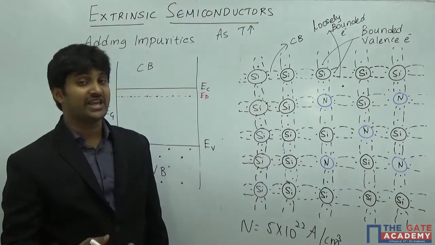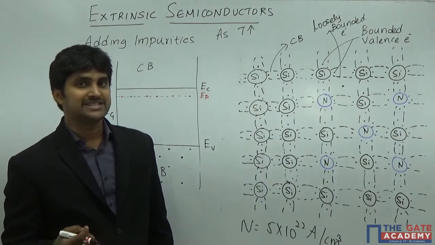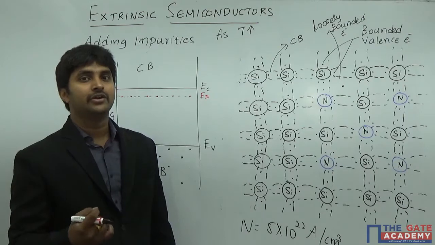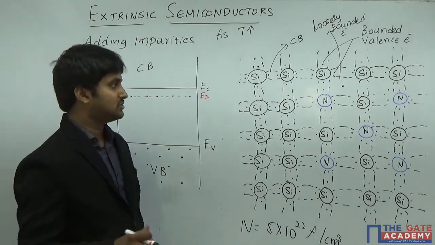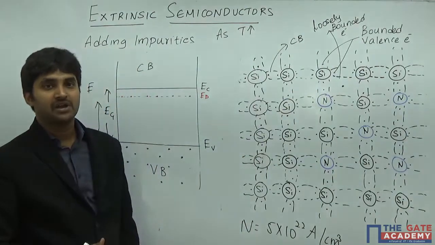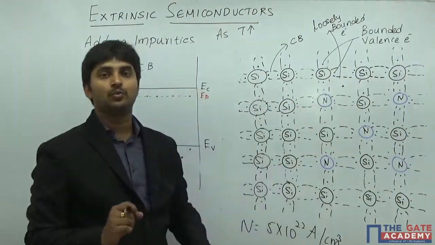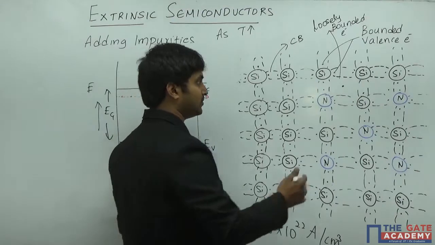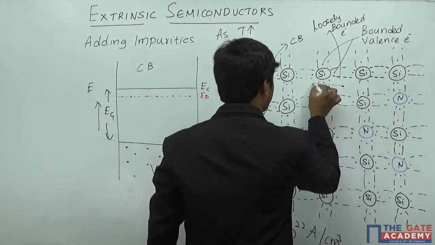Now what is the meaning of a free electron? The meaning is that it is now ready for the conduction process. So when the electron disassociates from the parent atom, this electron is a free or conducting electron.